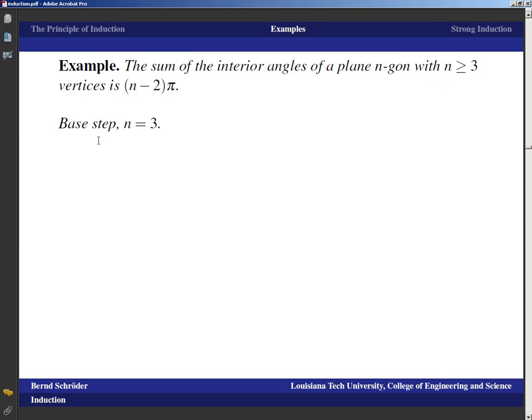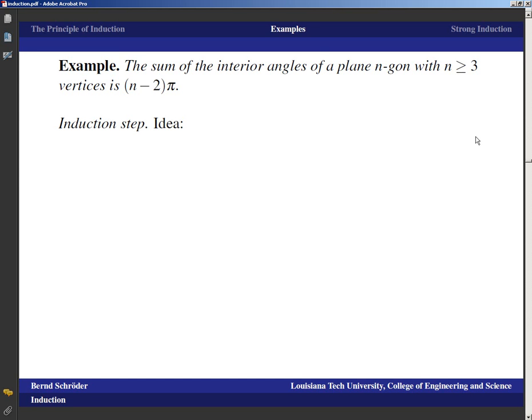Well, the base step would be n equals 3 this time, because we only want the result for n greater or equal than 3. And if we look at that, well, that case is this well-known result for triangles that I've mentioned. I can prove that too, but the focus of this presentation is on induction itself, and so I'd rather refer you to the literature or to your knowledge from high school for that. And now let's take a look at the induction step.